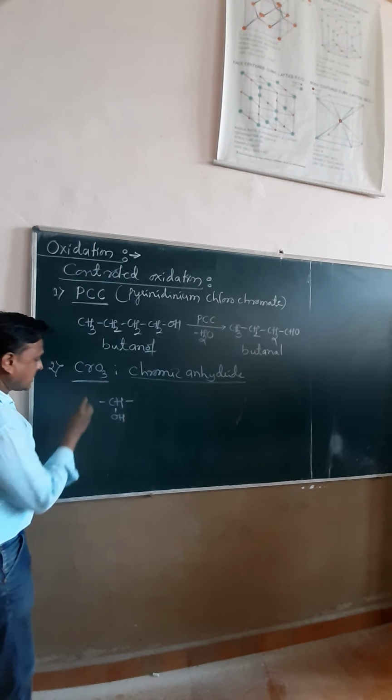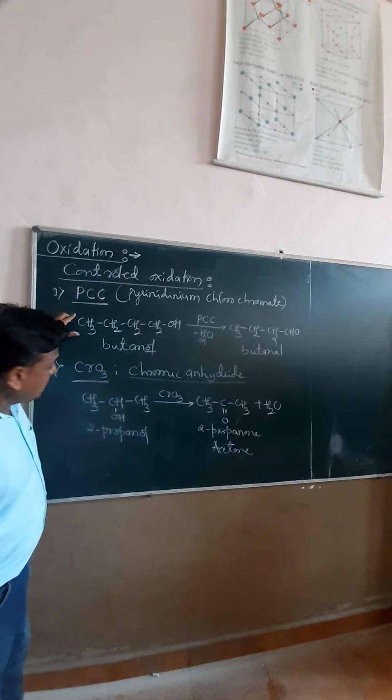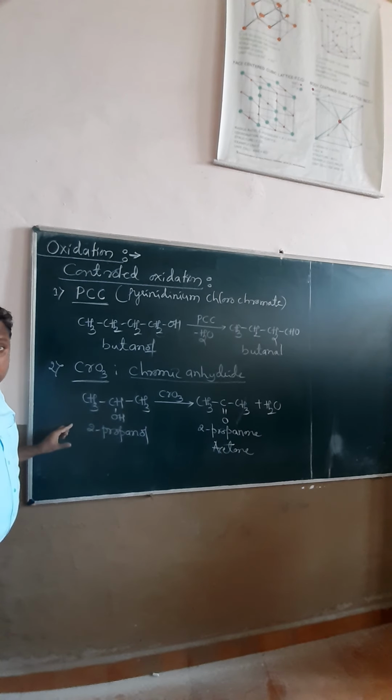Once again, friends, the second one is controlled oxidation of a secondary alcohol using chromic anhydride. 2-propanol undergoes oxidation with CrO3 to form 2-propanone, releasing water. These two are the controlled oxidation reactions of primary as well as secondary alcohols, using PCC or chromic anhydride.